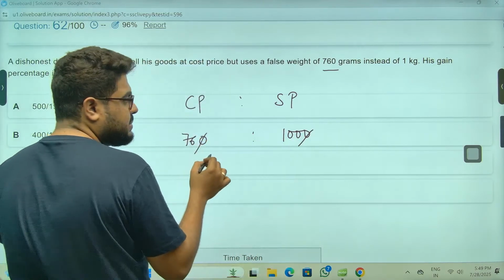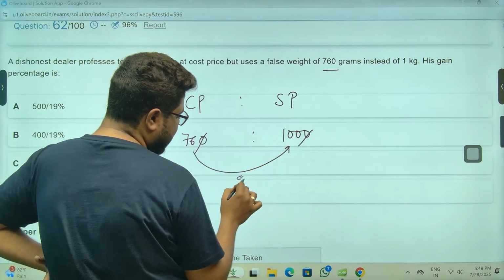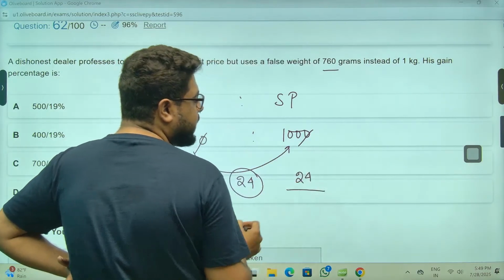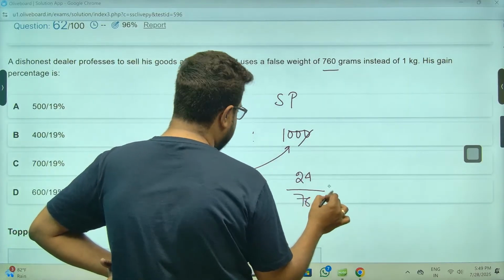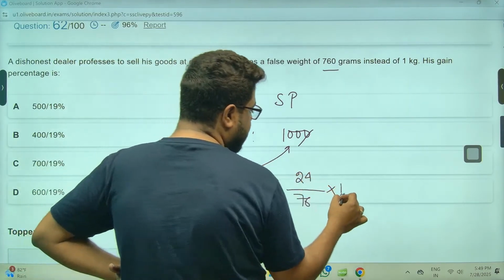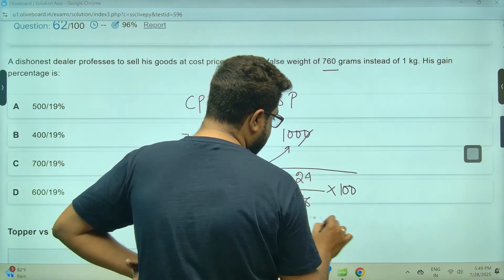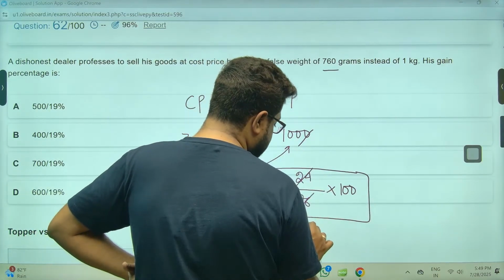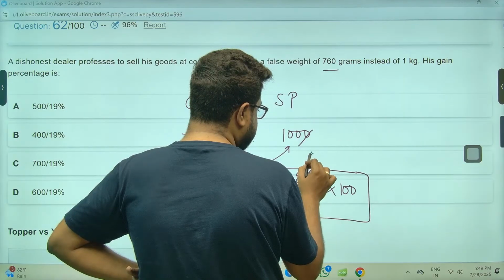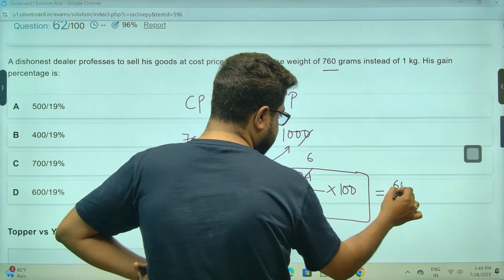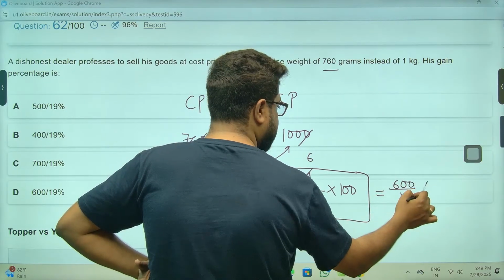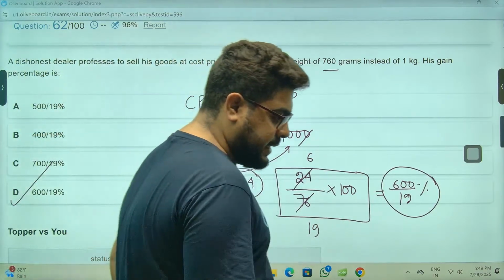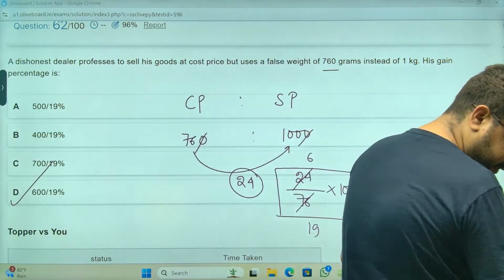We can cancel, but again, let's not do it. 24 is the profit out of 76, because CP is 76, into 100. Calculate it. Sir, we can take 4: 4 nineteens are this, 4 sixes are this. So 600 by 19, see that. Option number D, sir. Option D is the answer. Shashi, Raghu, perfect, perfect, perfect.